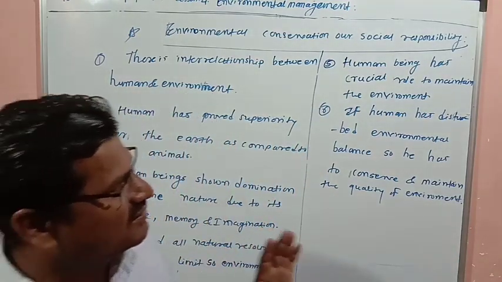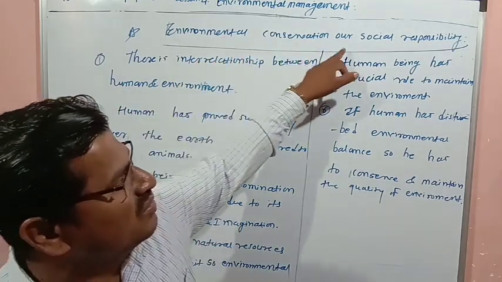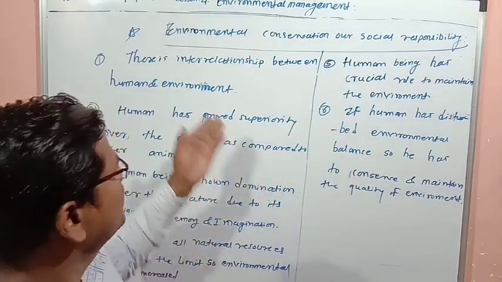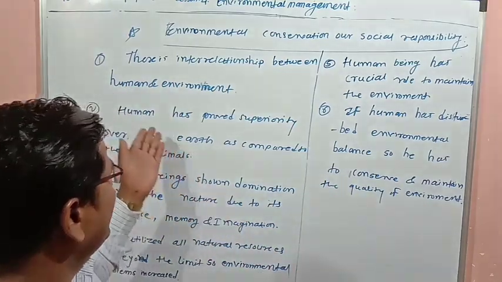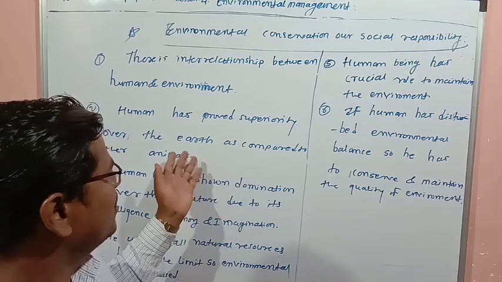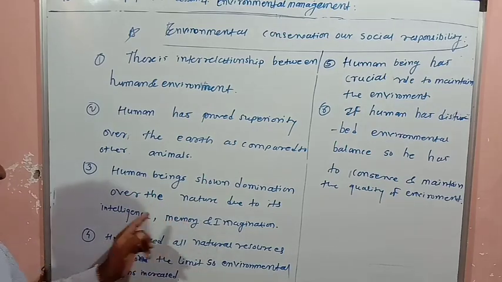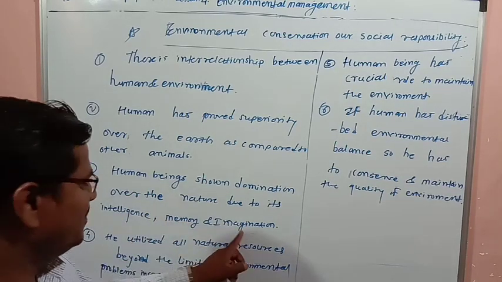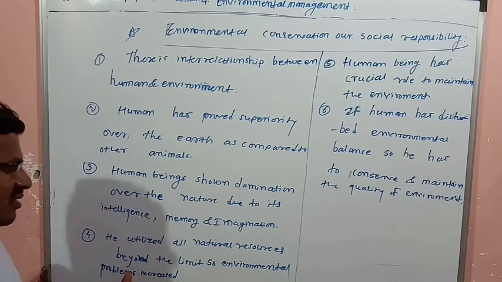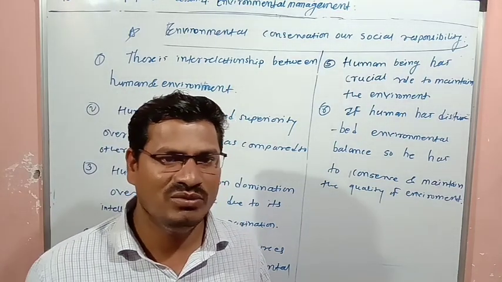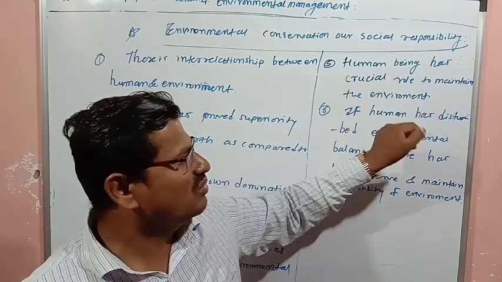So question will be asked, give reason. What will be asked? Environmental conservation is our social responsibility. Give reason. And in that, we have to write there is interrelationship between human beings and environment, and the human beings has proved superiority over the earth as compared to the other animals. Human beings shown domination over the nature due to its intelligence, memory, and imagination, and he has utilized all the natural resources beyond the limit. So environmental problems arise, increased. So human beings has to conserve the environment, and human being has crucial role to maintain the environment.